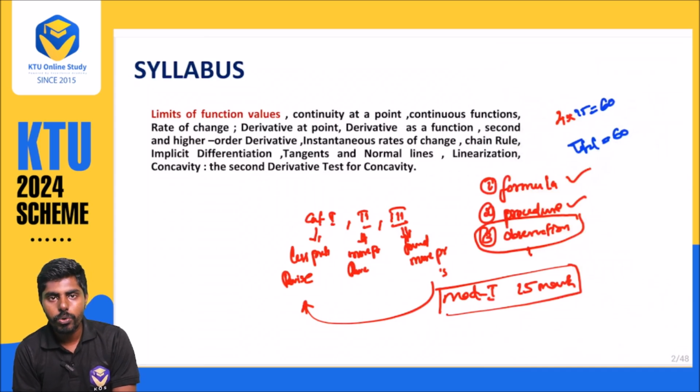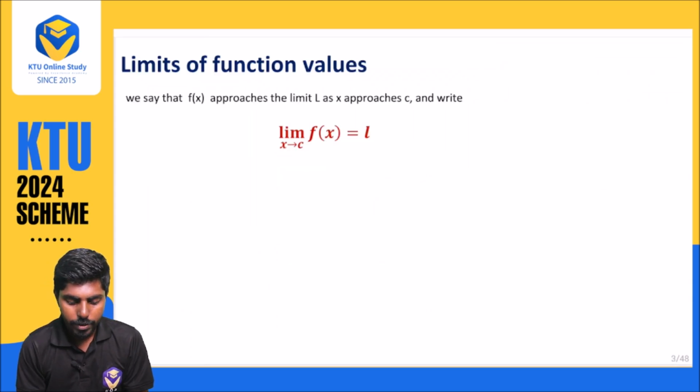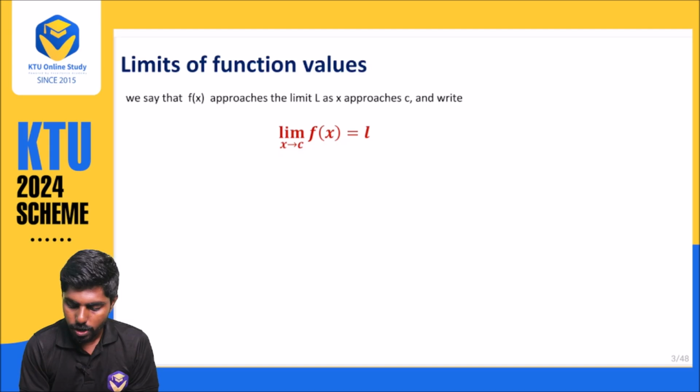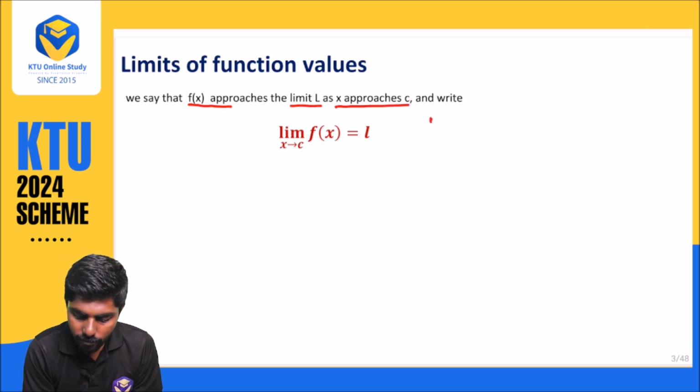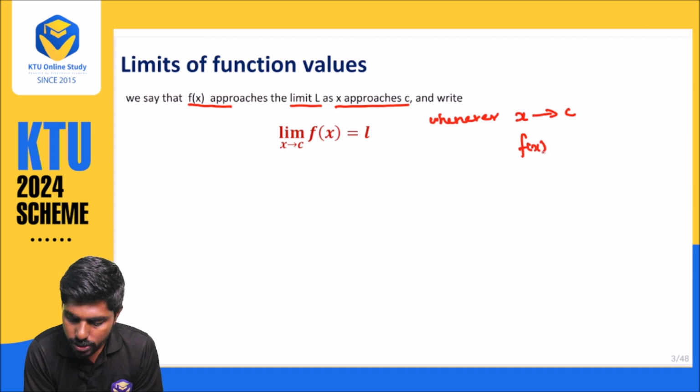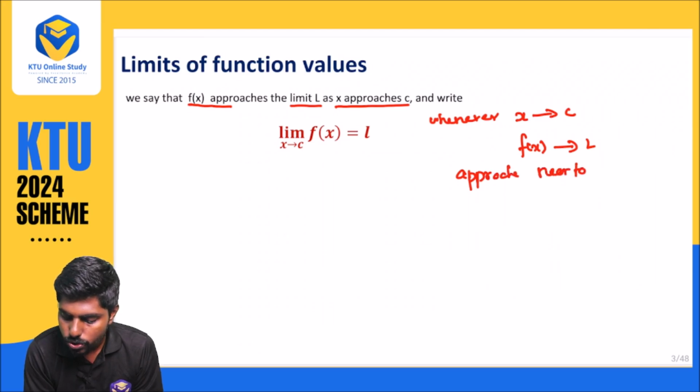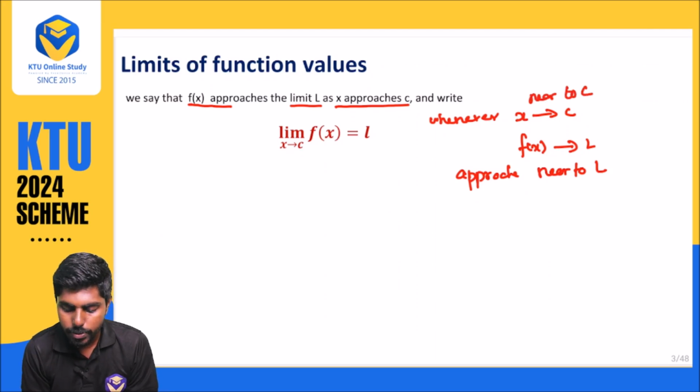Today we are going to see the topic of limits. So, the limit of a function. If you observe what I have written on the slide, f of x approaches L as x approaches c. That means whenever x approaches c, f of x is approaching L. What does approaches mean? Approaches means near to L, that means near to c. That is the meaning of it.